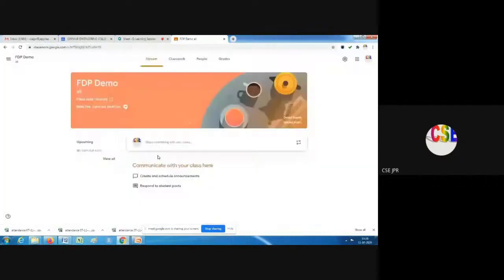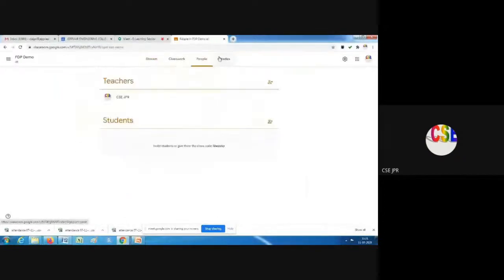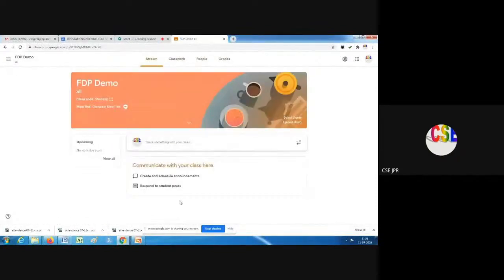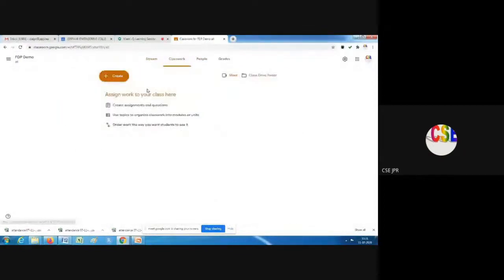So now, where to post assignments and all? You can check at the top: stream is there, classwork is there, people is there, and grades. A stream means whatever we post or whatever students post here, everything is shown here. Maybe you go to classwork. In classwork we can post something as a faculty.